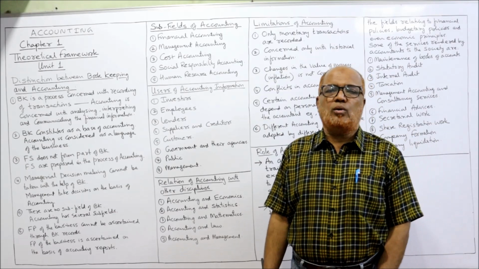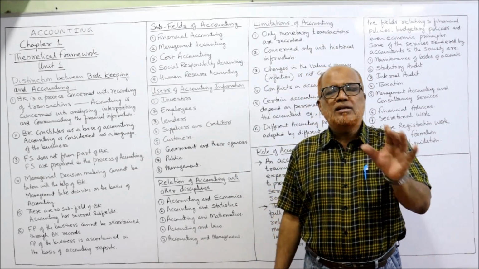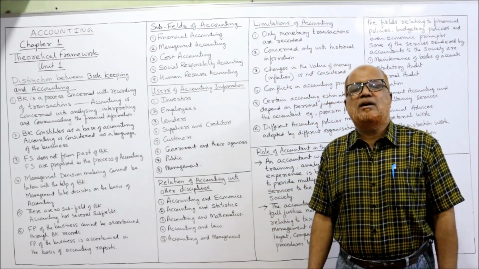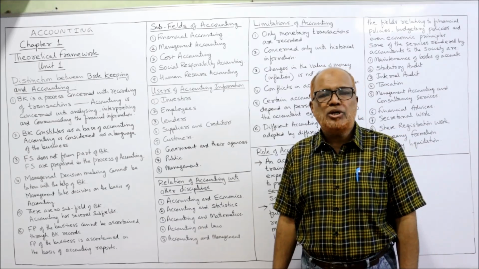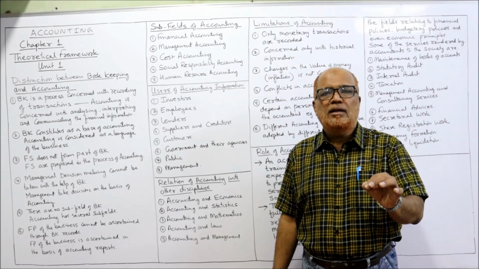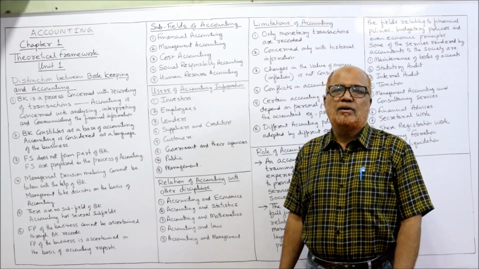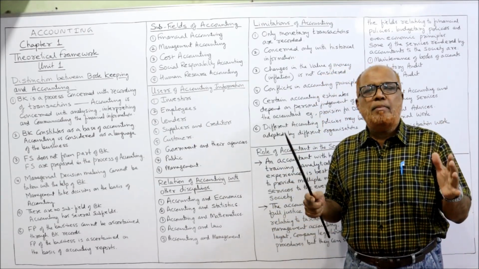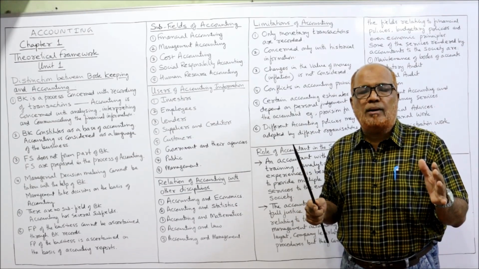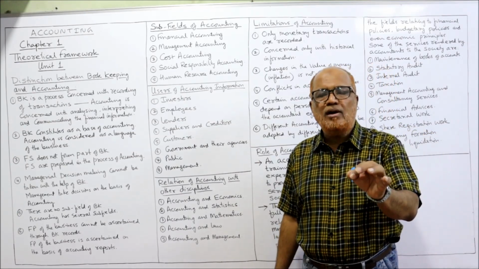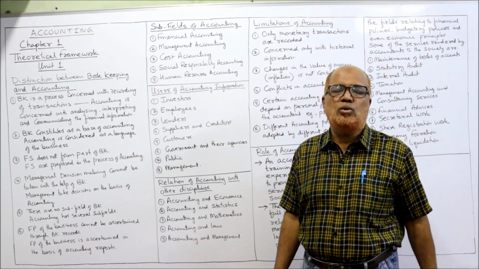Human resource accounting. Human resource accounting is concerned with identifying, measuring, and recording the investment made in human resources, because human resource is a main factor of production. In every organization, human resources are used.